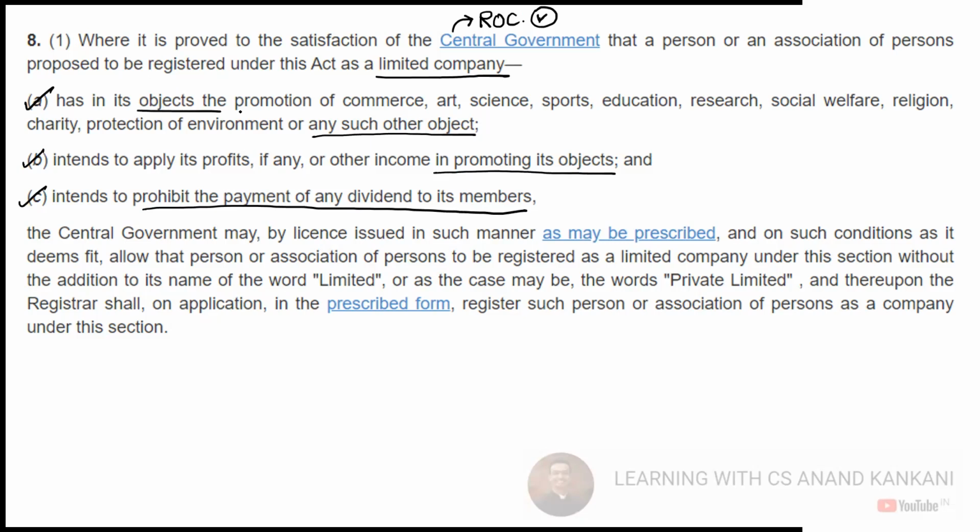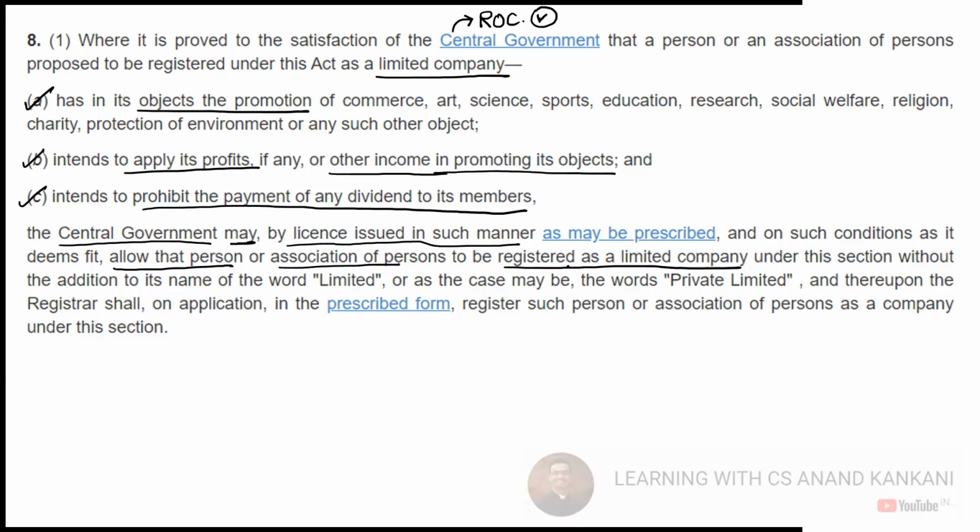So what are their objectives, for the promotion? Whatever profits they earn, or whatever other income they earn, that will again be used to promote the objectives only. And at last, if you see, it prohibits the payment of dividend. Then in that case the central government may by license issue in such manner as may be prescribed and on such conditions as it deems fit, allow the person or the association of persons to be registered as a limited company. Got it?